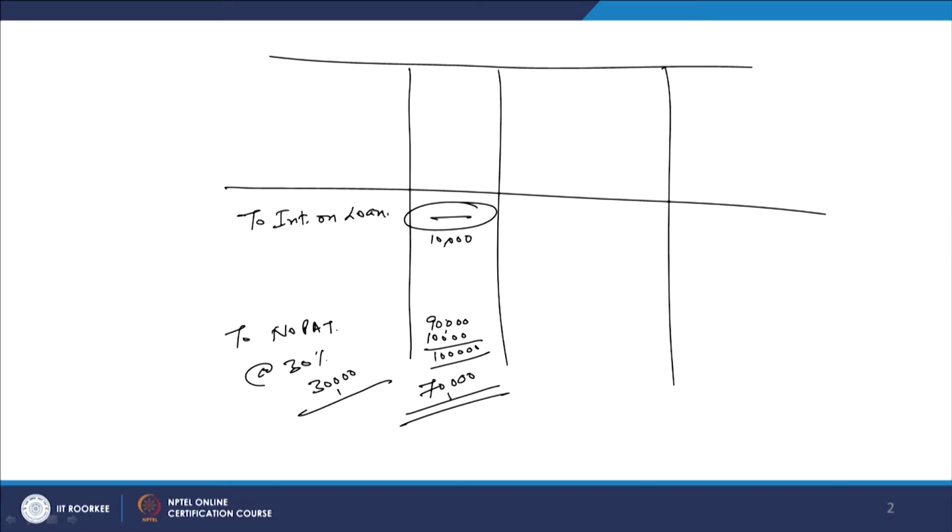So, now this profit will not be 1 lakh rupees, but something like 90,000 rupees. If it is 90,000 rupees, then at the rate of 30%, what will be your tax component? The tax component will become 27,000 rupees. So, you have a saving of 3,000 rupees if you are borrowing the funds, paying the cost of the funds as